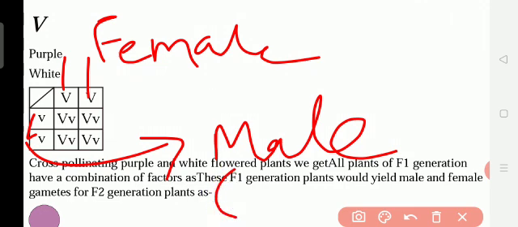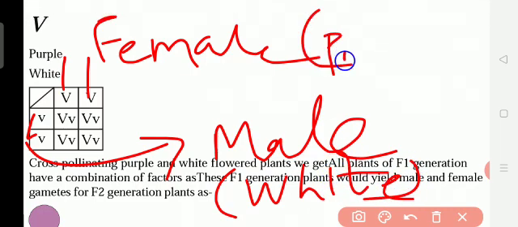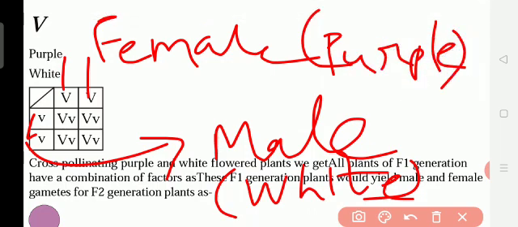The small v means the white color, and the capital V means the purple color. So these two are the genes.